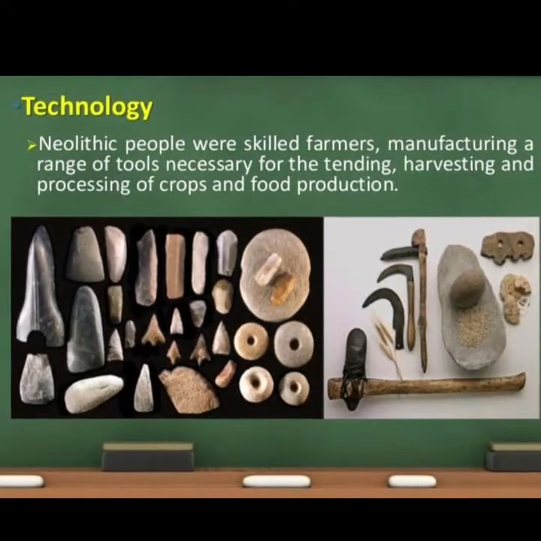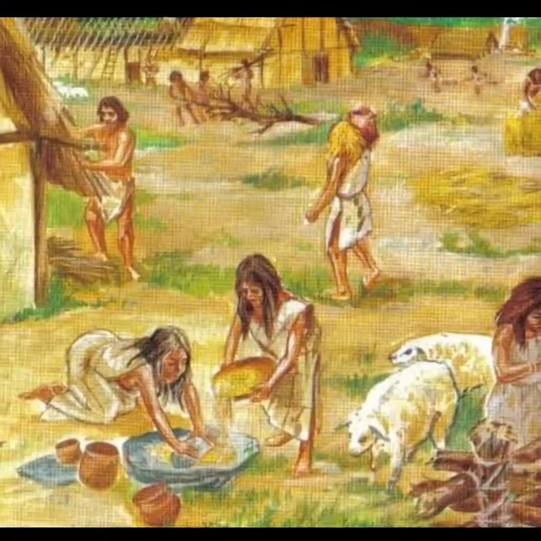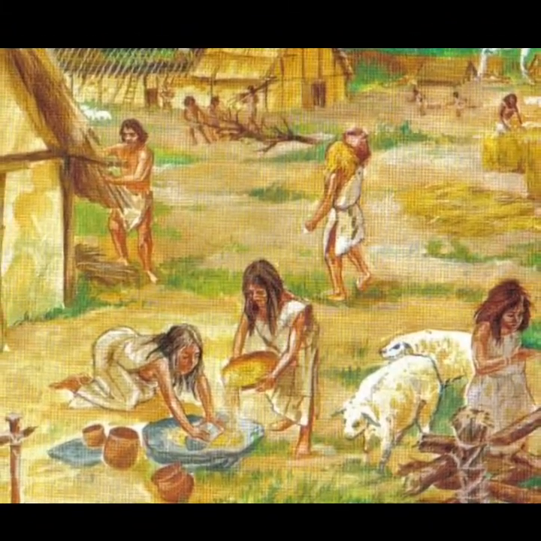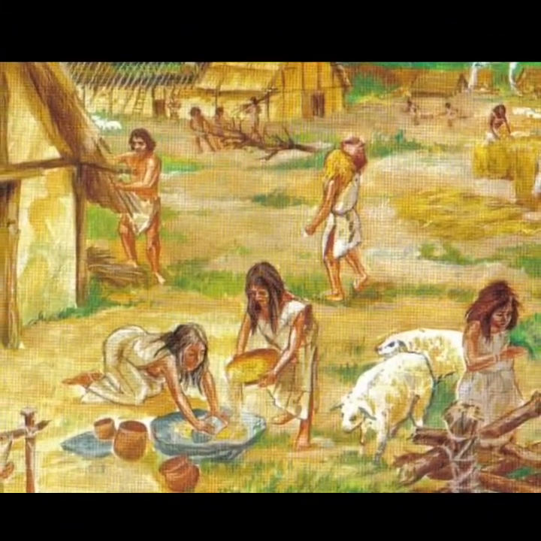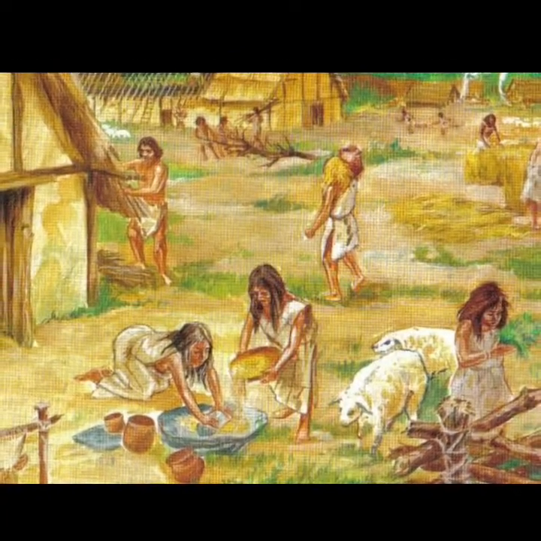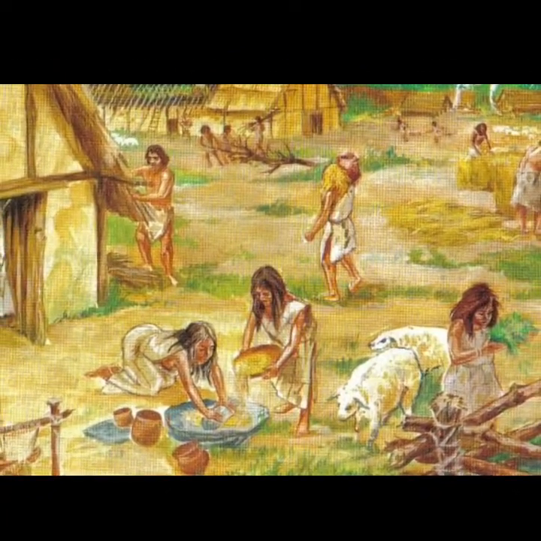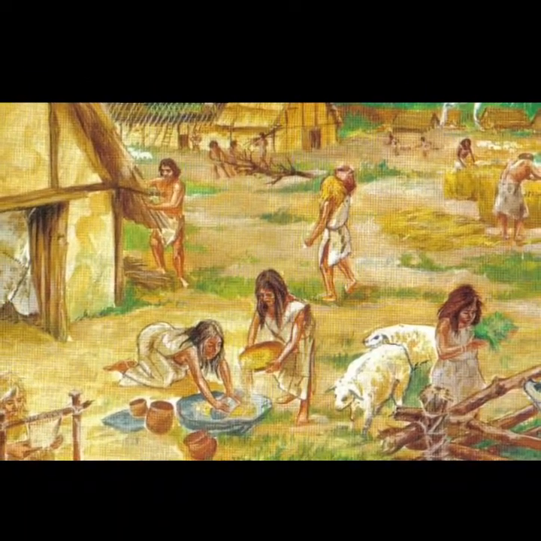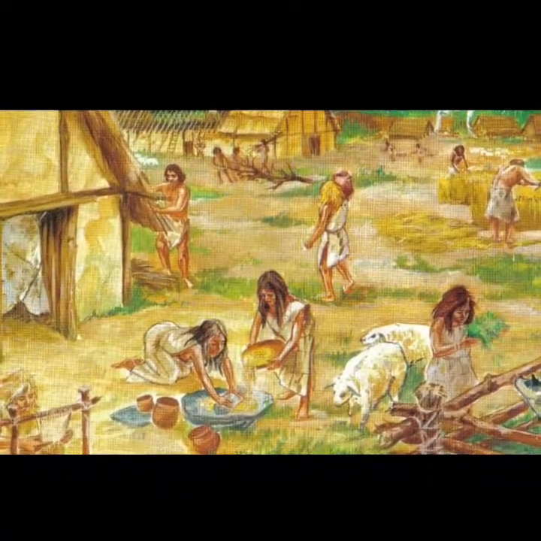This process made people divide work among themselves. They had sufficient time as the pressure of searching for food and wasting time in hunting was completely eliminated.